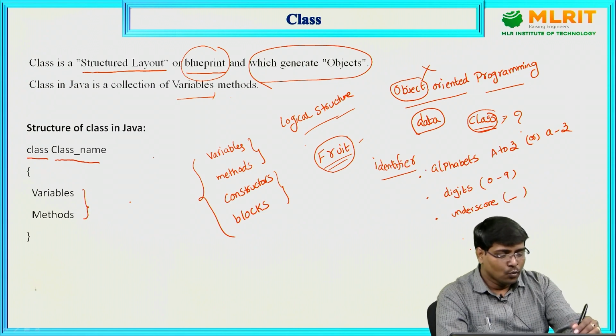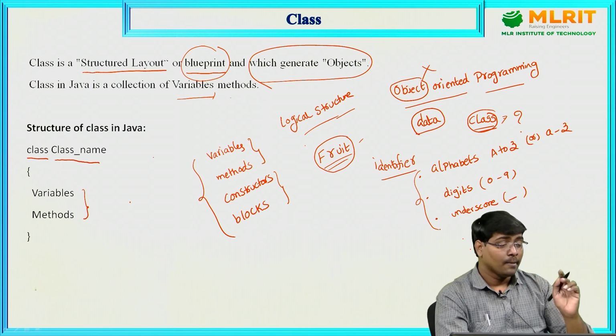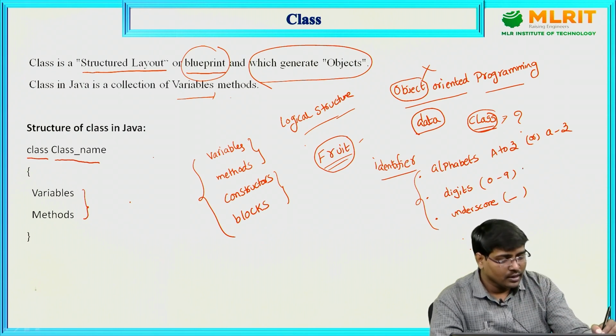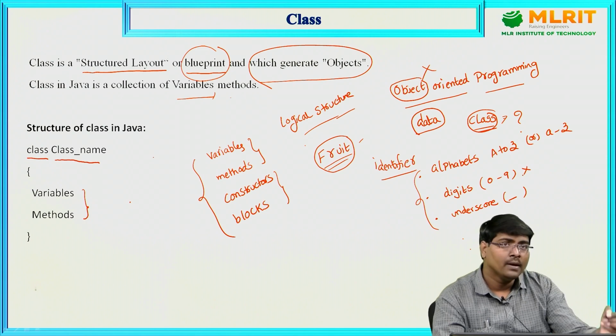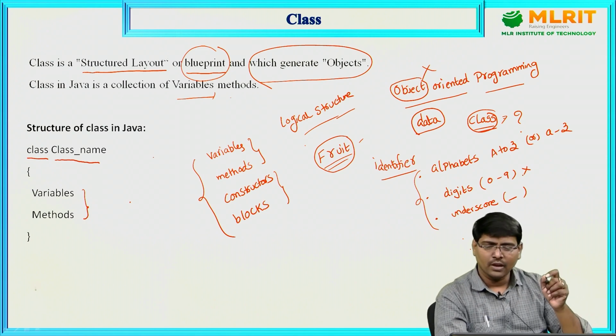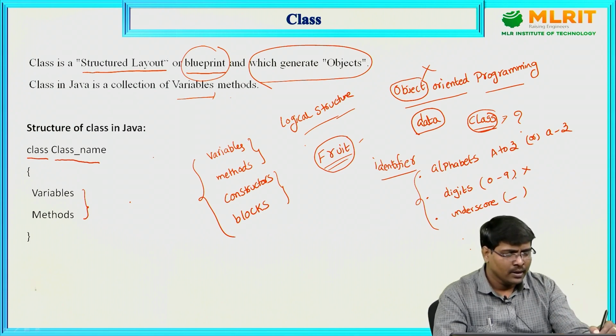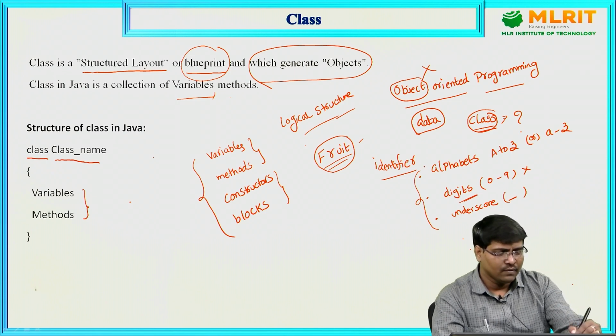Now if you want to give a name, use any one of these or a combination, but the most important thing is your name does not begin with a digit. Whether it is a variable, method, class, whatever it is, your name does not start with a digit. It can begin with an alphabet.